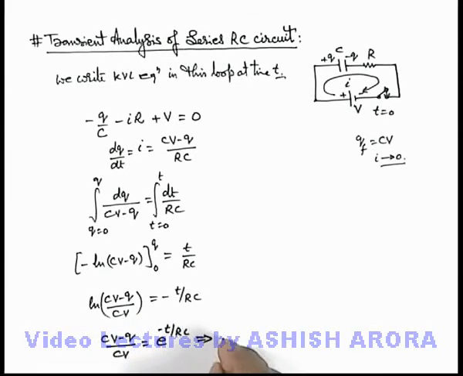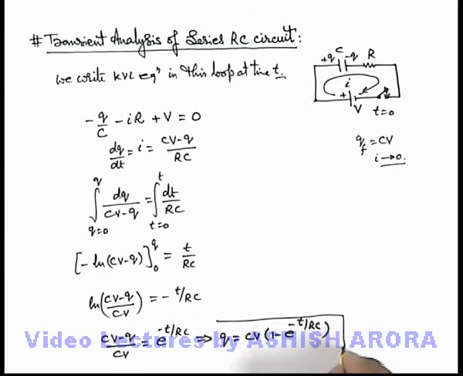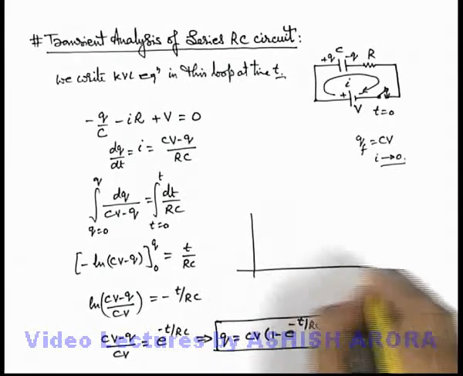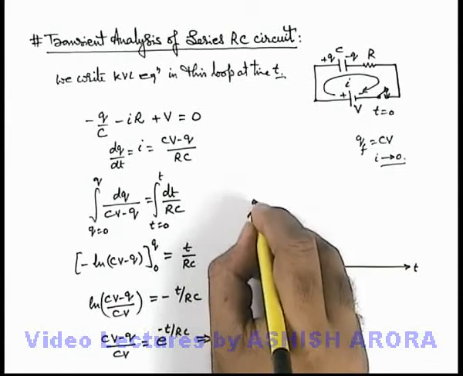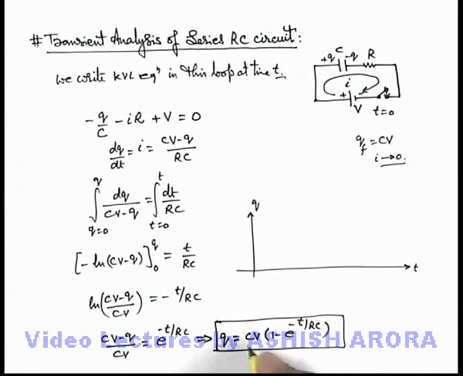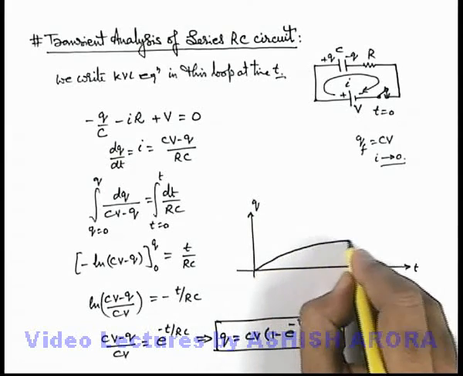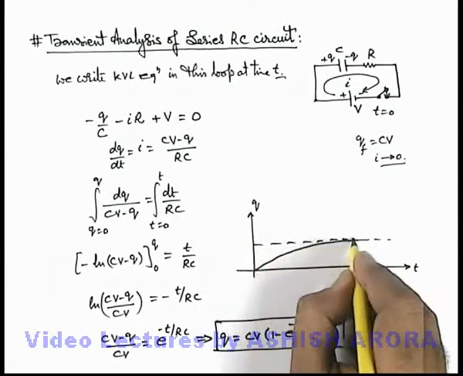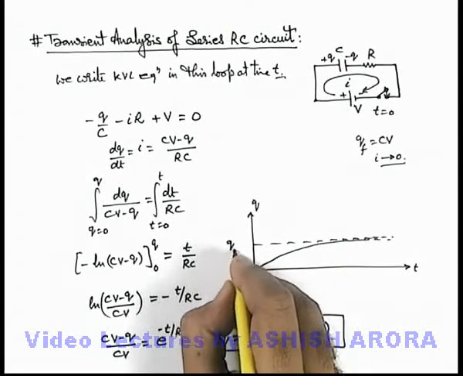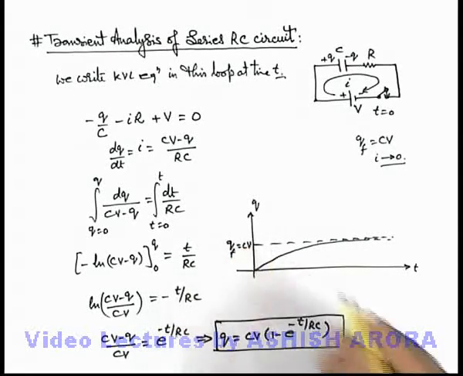And this implies if we solve this expression for the charge on capacitor, this charge on capacitor we can write as CV(1 minus e to power minus t by RC). This is the charge on capacitor as a function of time we are getting, and we plot the curve of charge on capacitor as a function of time. It comes out to be an exponential curve, and it will look like this. And this curve we can see it is asymptotic for the final charge, which is CV, or we call a steady state charge. So this is the charge as a function of time.